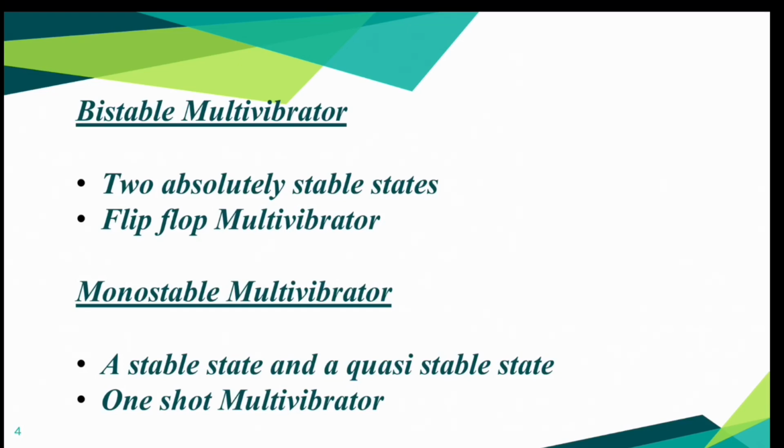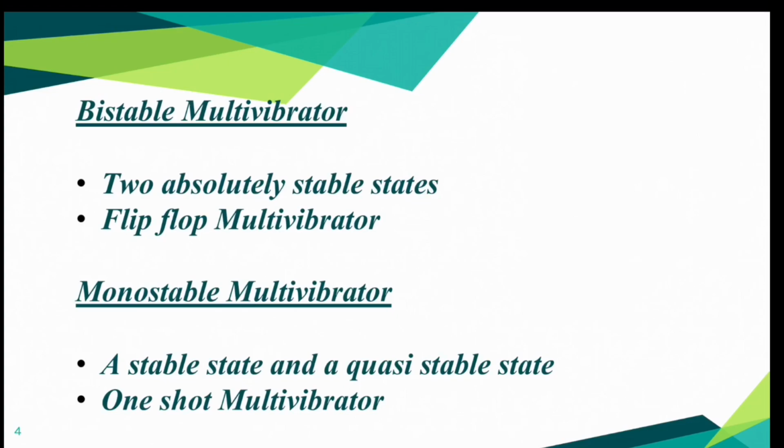Hope you remember, in the question we are asked to find out another name for one-shot multivibrator. So our answer is option A, monostable multivibrator. Why is it called so? Because it has a single stable state. In fact, we got the answer to our question. But I think it's better to understand the concept of the third type of multivibrator, that is astable multivibrator.